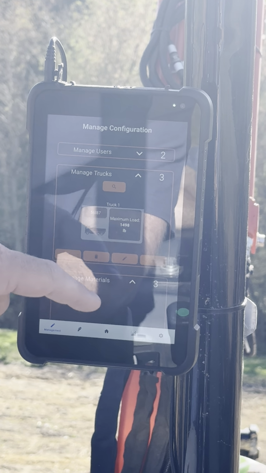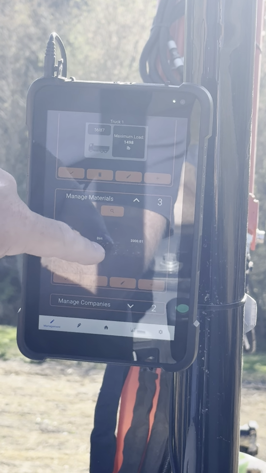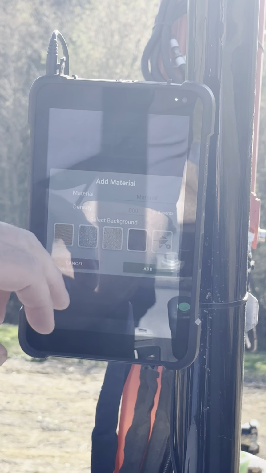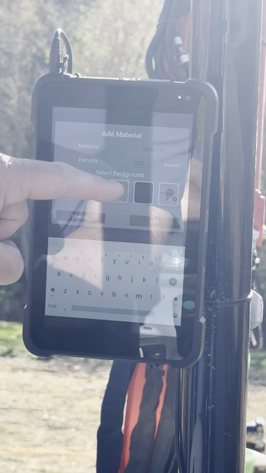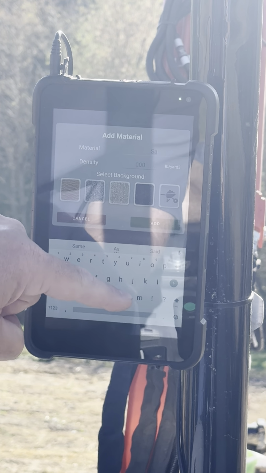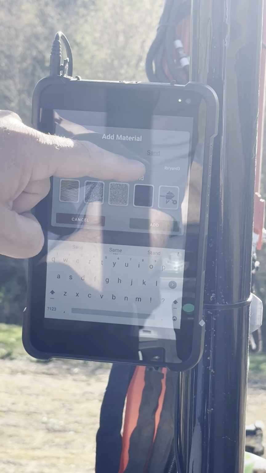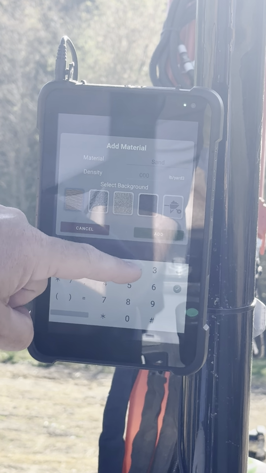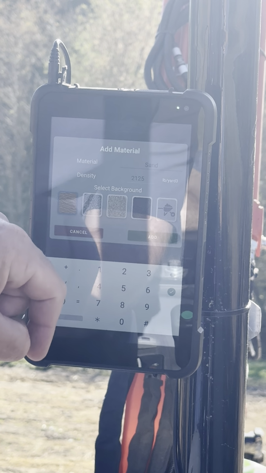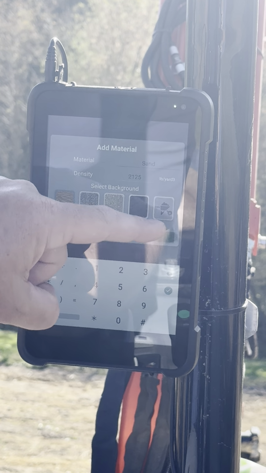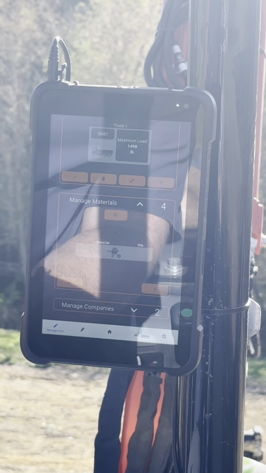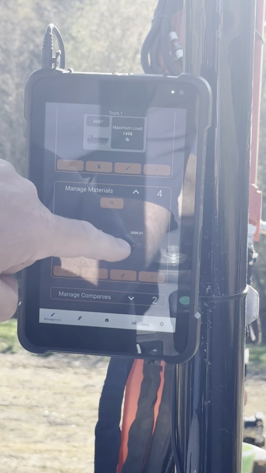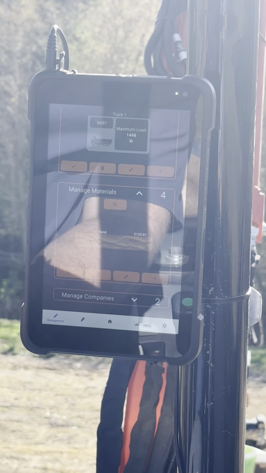You can also add materials. Here we've got dirt, we've got topsoil. If we wanted to add one, let's say we wanted to do a sand, and we select that picture, and let's say we calculated 1,225 pounds per yard as our density. That way it'll convert from weight to volume. As you can see, our sand right there.